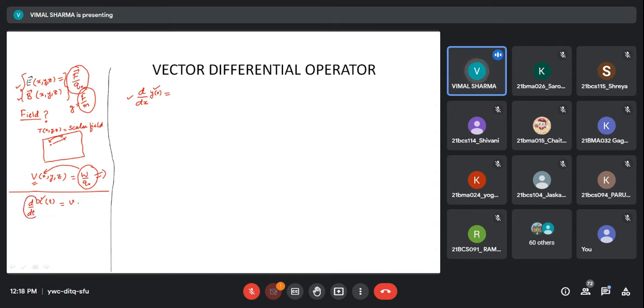So just to introduce you, we have this operator, d by dx. This d by dx operator is not enough to operate on these fields, to find change in these fields. I'm interested in knowing how the electric field changes when we move from position A to position B.